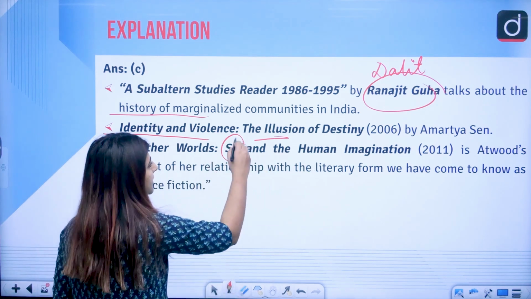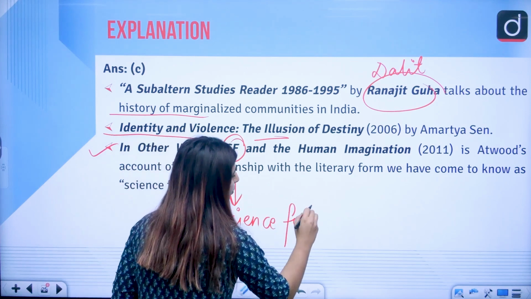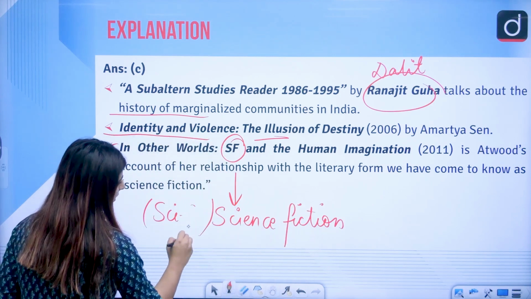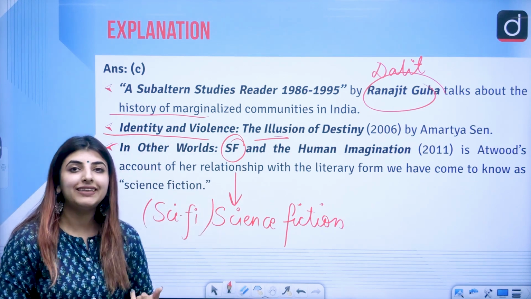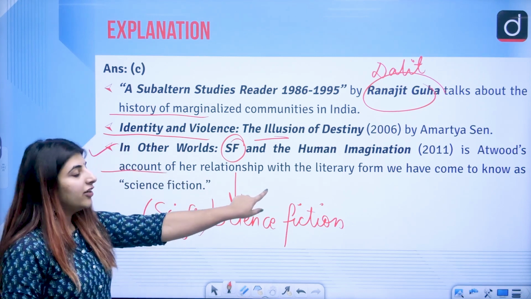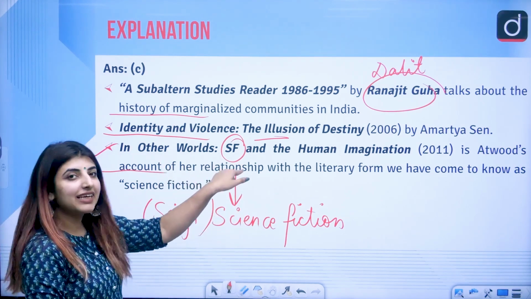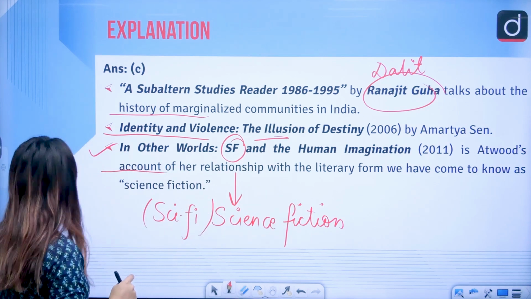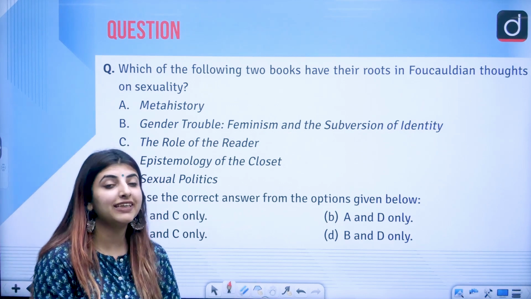Now what does SF signify here? It signifies science fiction, or what do you really call as sci-fi. So it is written by Margaret Atwood, the woman who wrote Testaments, right? The woman who wrote The Handmaid's Tale. Account of her relationship with the literary form we have come to know as science fiction. So her science fiction and the imagination, which is written by whom? Written by Margaret Atwood. Next is two books which have their roots in the Foucauldian thoughts on sexuality.